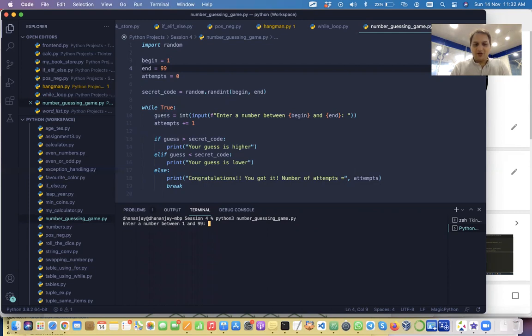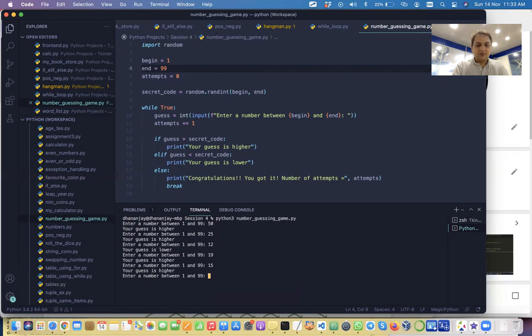I will also give it a shot to see if I am able to do any better. So my guess is higher. Okay, my guess is still higher. My guess is now lower. So let me try with. My guess is higher. So still higher. So it is between 12 and 15. So hey, I got it in 6 attempts. Okay, exactly like you.